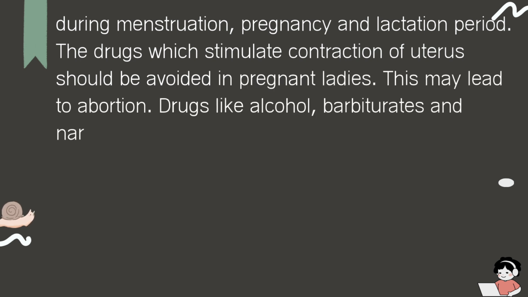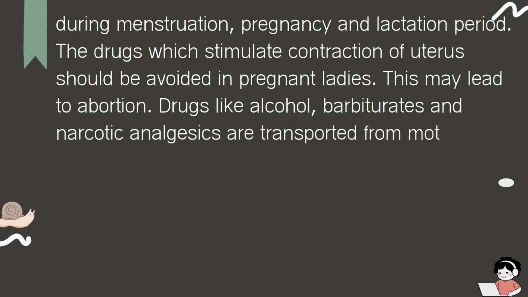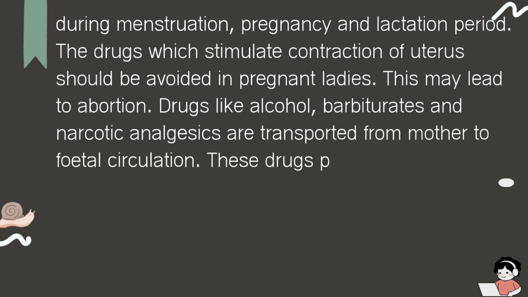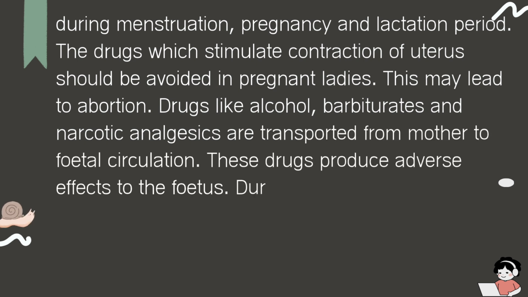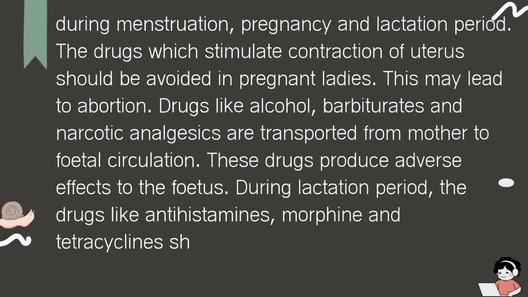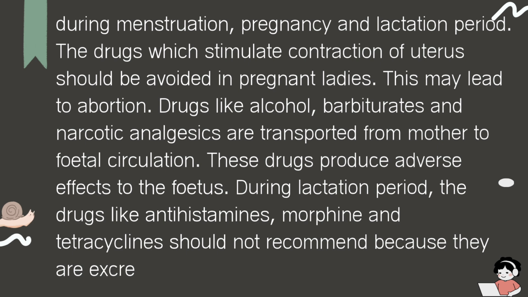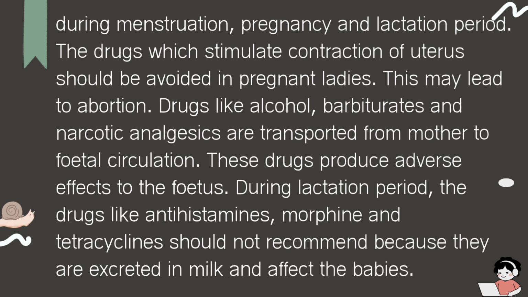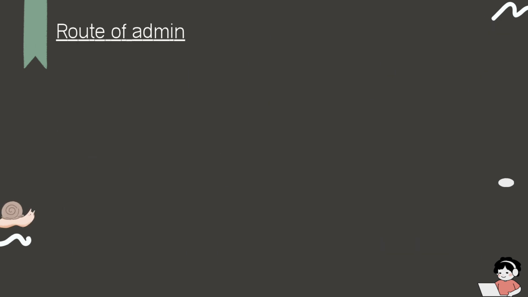Drugs like alcohol, barbiturates and narcotic analgesics are transported from the mother to the fetal circulation. These drugs produce adverse effects in the fetus. During the lactation period, drugs like antihistamines, morphine and tetracyclines should not be recommended because they are excreted in milk and affect the babies.